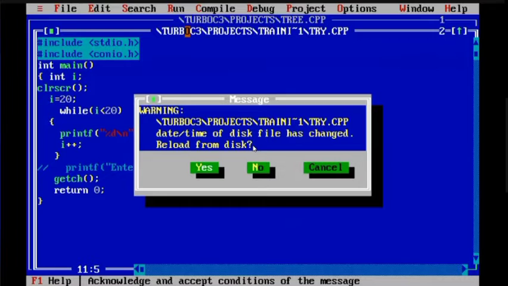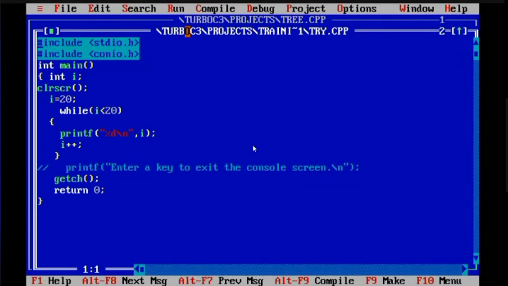Are we getting any output? No, we are not getting. getch, as we discussed, will show you the output and wait for one key to be pressed. That key can be any key. If you press the key, it will take you back to the original screen. Now you can see one difference.